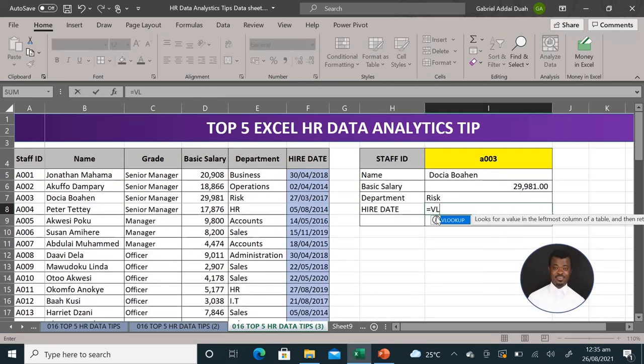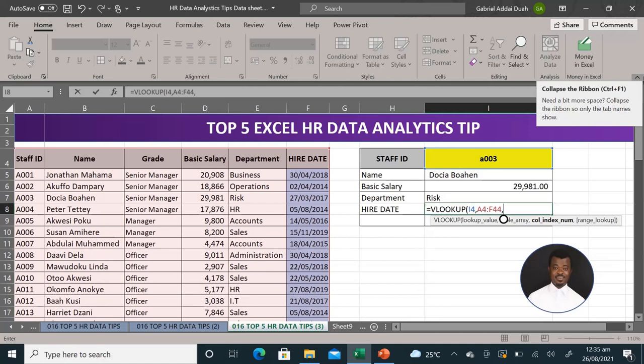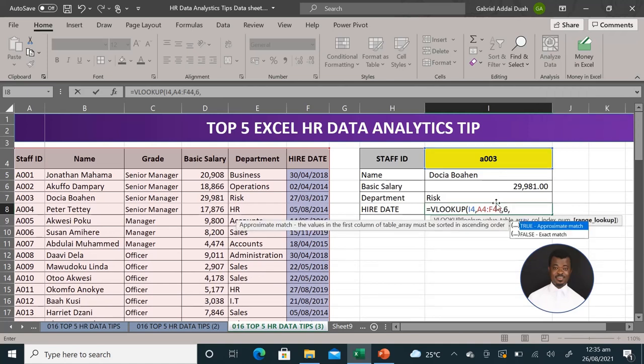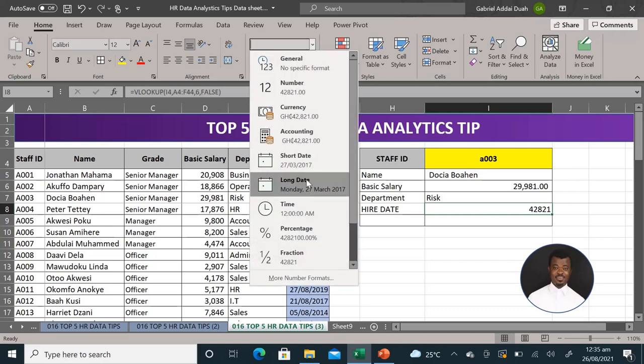As you can see, 5 becomes where I can find my department and I introduce my 0 for exact match. And the person is in risk. I do the same to get the hiring date from my HR data table, just like how I've done for the others. Bingo.